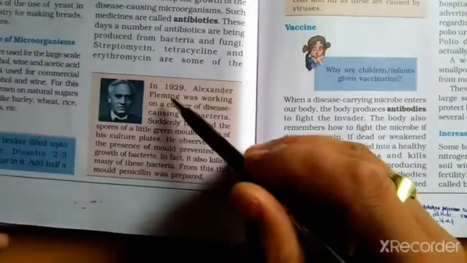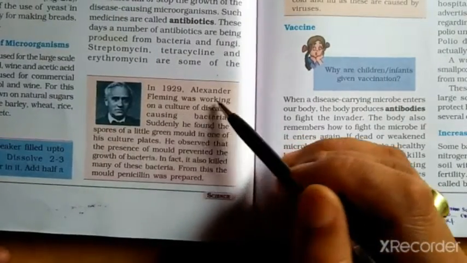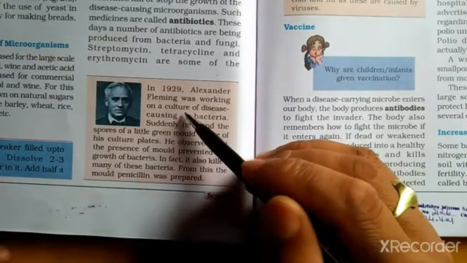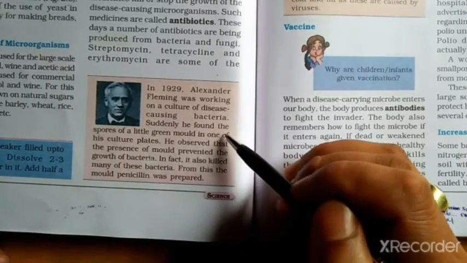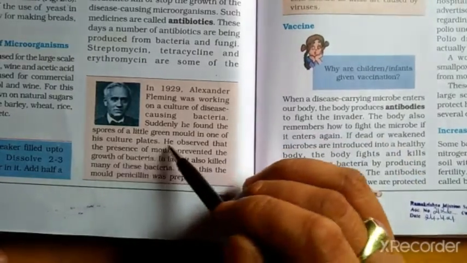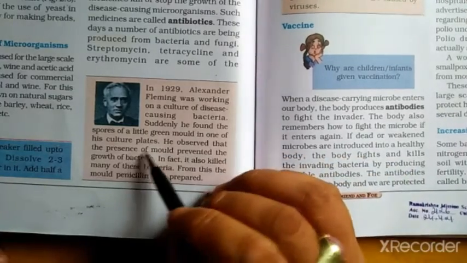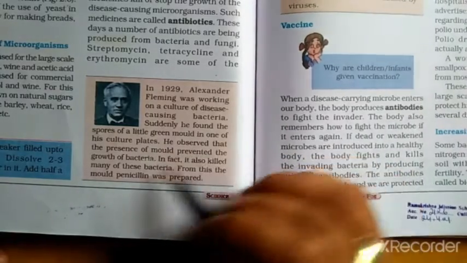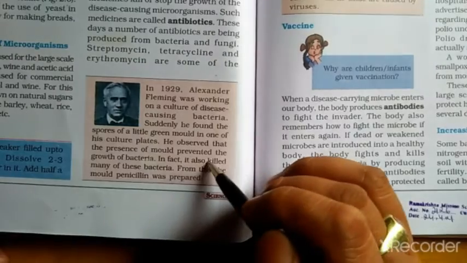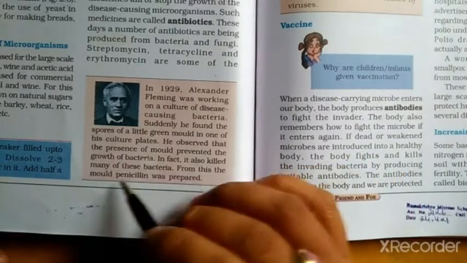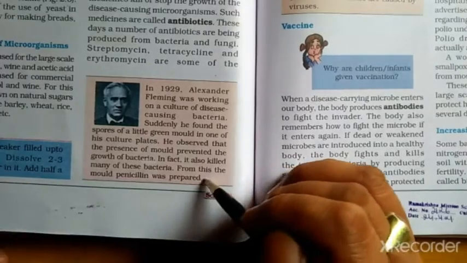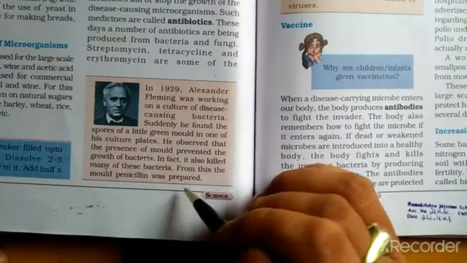In 1929, Alexander Fleming was working on a culture of disease-causing bacteria. Suddenly, he found the spores of a little green mould in one of his culture plates. He observed that the presence of mould prevented the growth of bacteria. In fact, it also killed many of these bacteria. From this mould, penicillin was prepared.